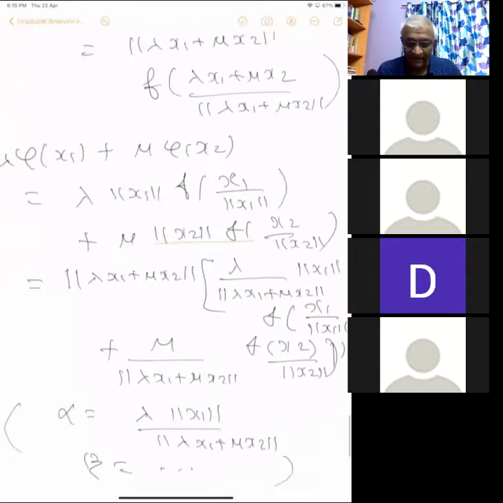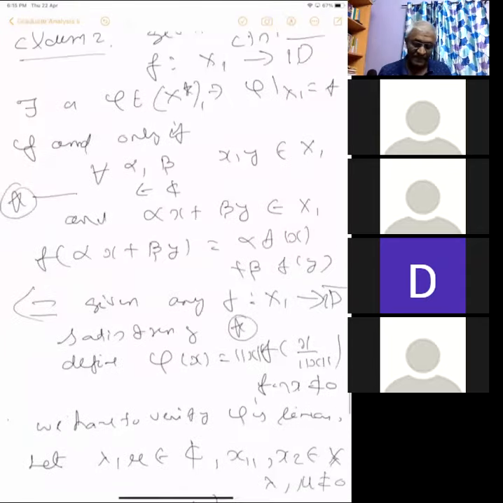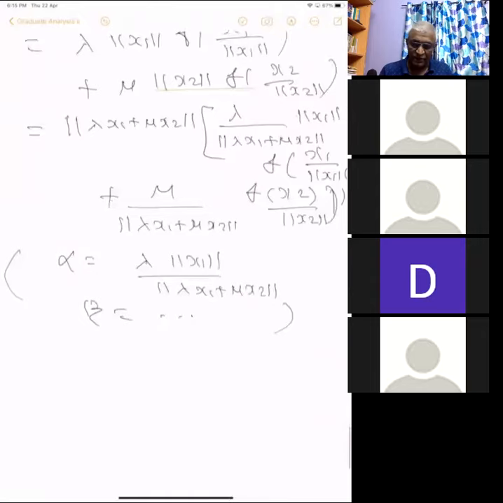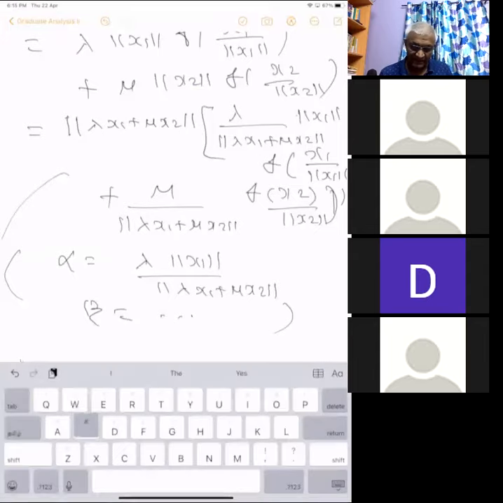Then this alpha, beta will satisfy this condition. We assume that f satisfies this condition, that linearity is satisfied in this restricted sense. Then you can take the whole thing inside. So this implies this is equal to f of lambda x1 plus mu x2 times the norm. You can take it inside, then the x1 will cancel.